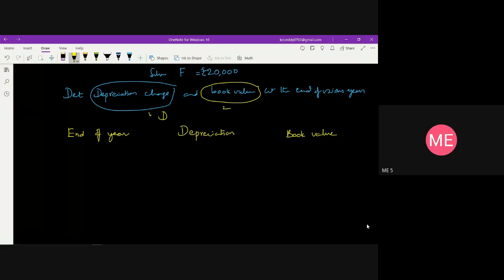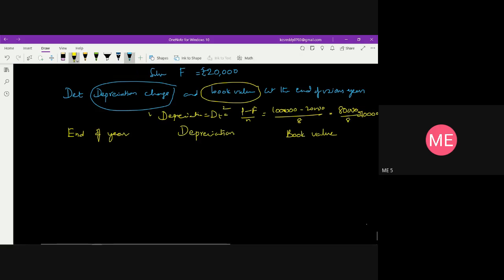So first, write down the depreciation equation. That is Dt is equal to P minus F by N, where 1 lakh minus 20,000 divided by the number of years, which is 8. So 80,000 divided by 8, which gives 10,000. So 10,000 is the fixed charge which is to be deducted at the end of every year.